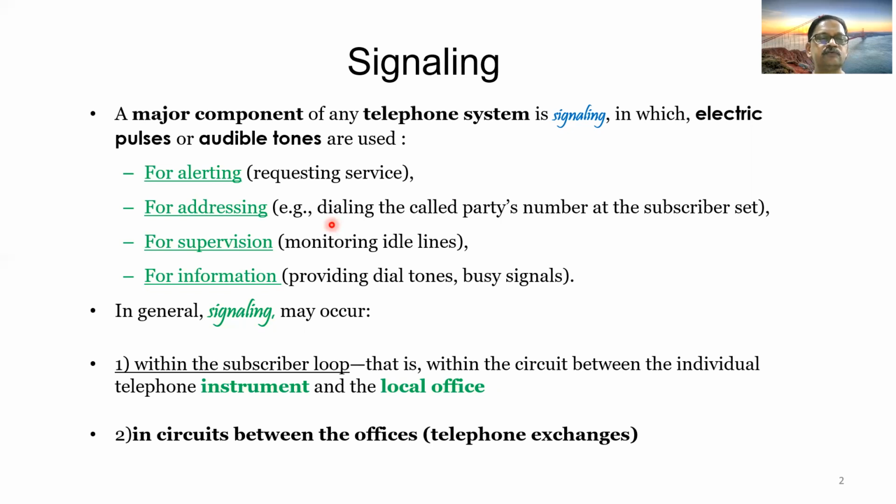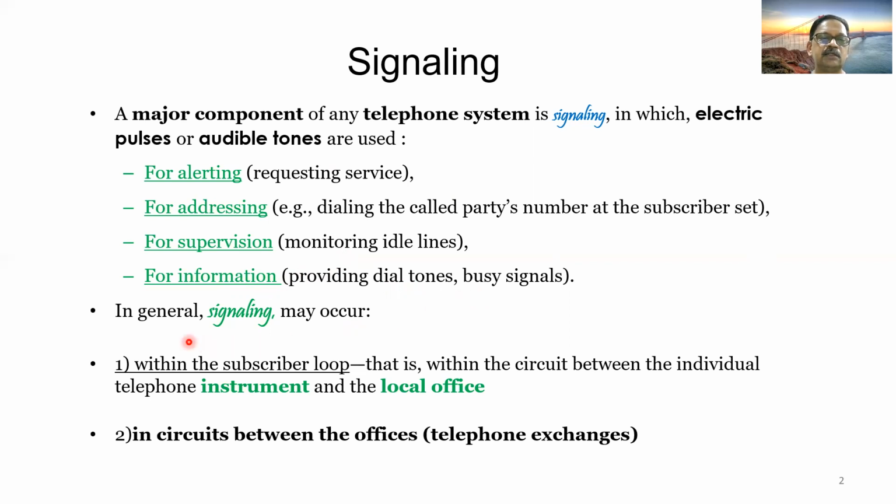The other purpose is for supervision. That is for monitoring idle lines. This is one example. So the subscriber should find an idle line. That means the network has to monitor the line which is idle, and that can be allotted to the party requesting or intending to make a call. The other purpose is for information, like providing dial tones or busy tone or busy signal, whatever you call it.